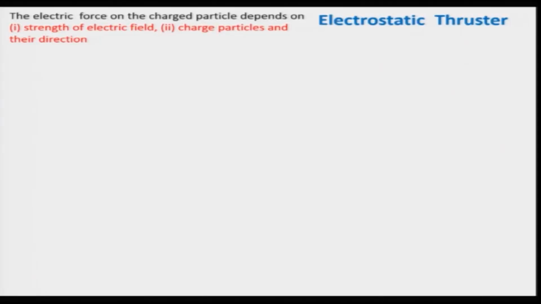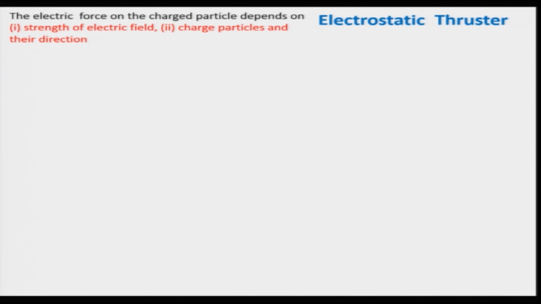we have discussed for electrothermal rocket engine or the chemical rocket engine. In this case, the propellant is being ionized, or charged particles are being produced with the help of electric field, which has to be accelerated with the help of electric field, and which depends basically on the strength of electric field and charge of the particles and their direction.